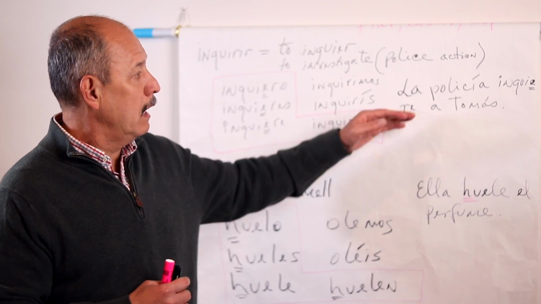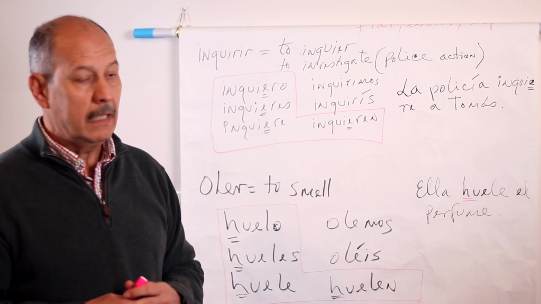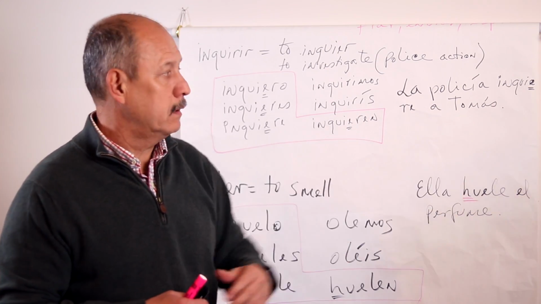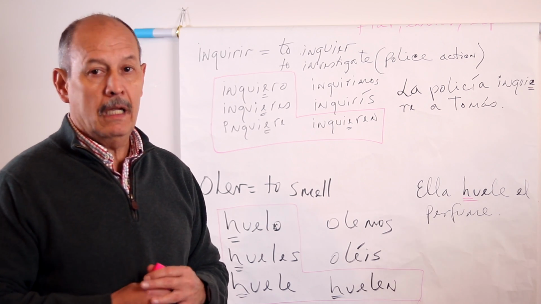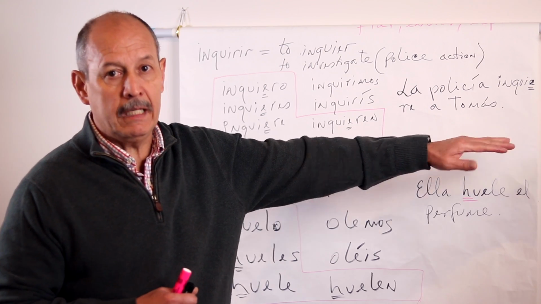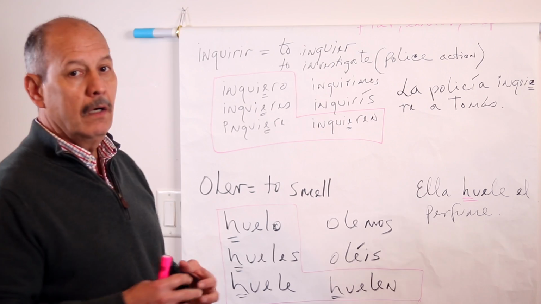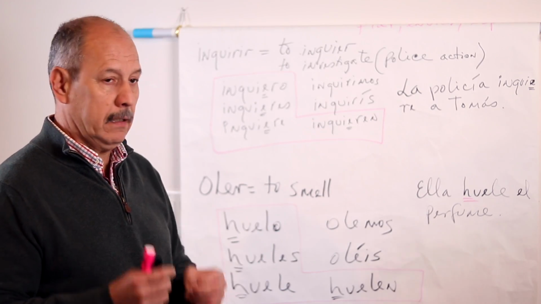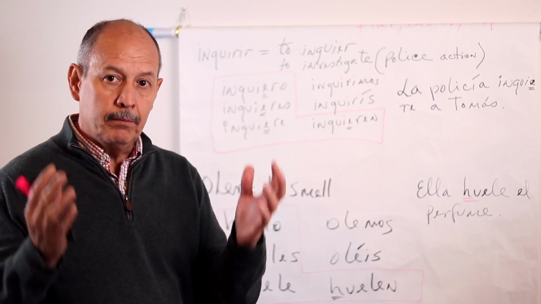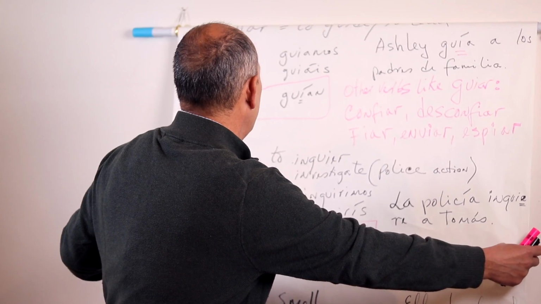As an example, la policía inquiere a Tomás. El FBI inquiere al profesor. Right? ICE inquiere a los inmigrantes, and so on and so on. So you have some examples there how to use the verbo inquirir. Remember, it's a verb that we only use in the police domain. Let me move down and go into the next verb.